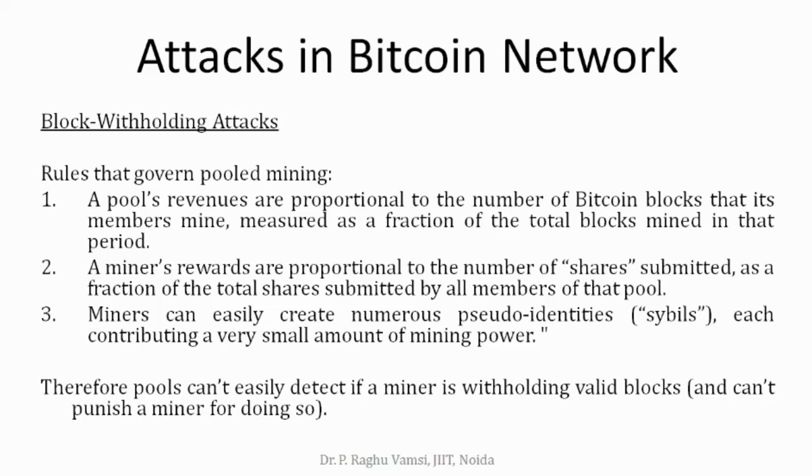No one can punish me, because the pool manager doesn't know who the miner is. He never sees his face, he never does any kind of personal interaction. Everything is totally based upon public addresses. Hence, there is no chance of punishing the miner. So this is the main problem in the Bitcoin network. Anyhow, the mining process goes based upon trust and upon the hardware that you have.